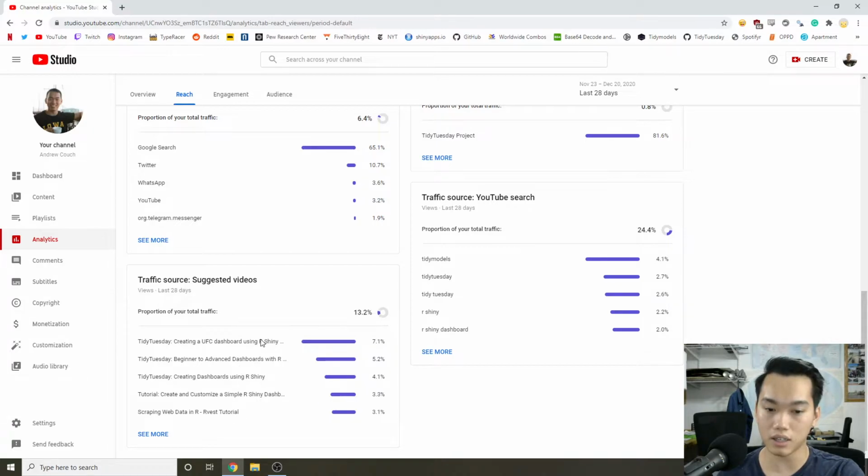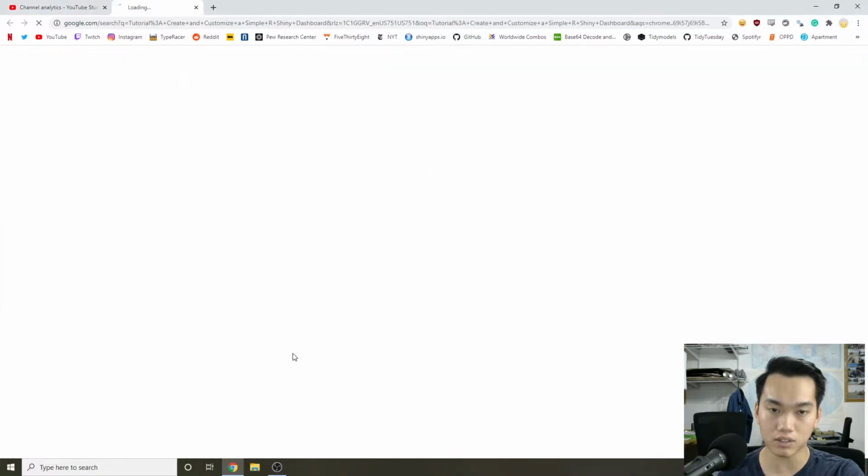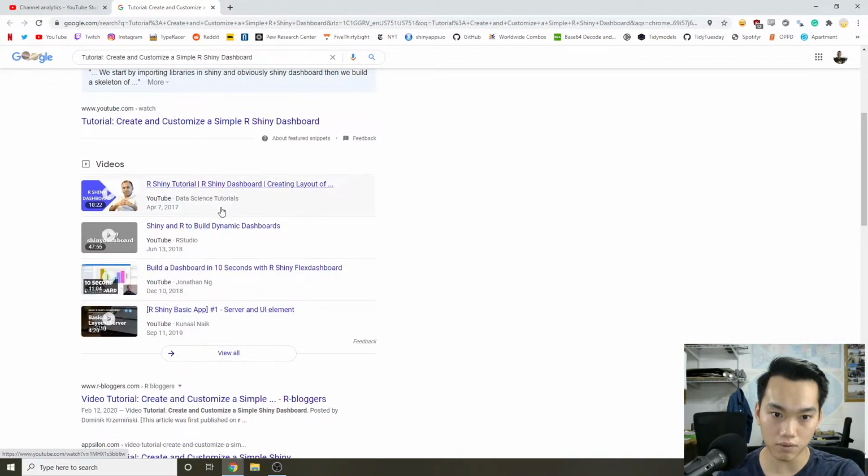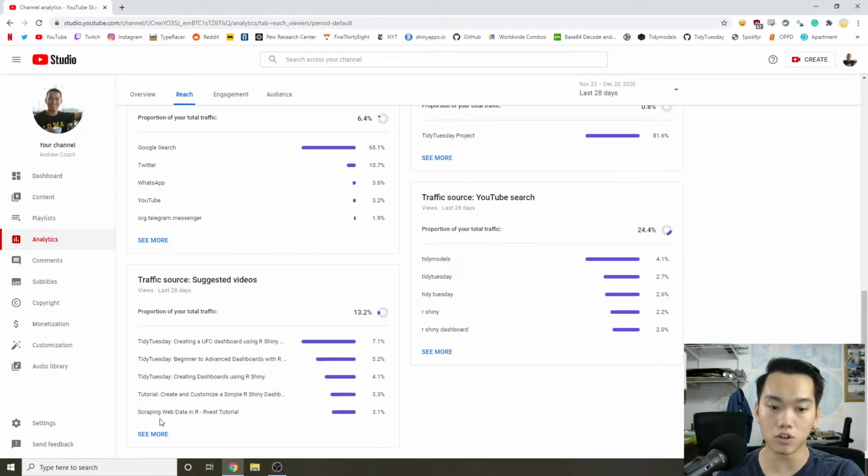So we can see that the suggested videos have a pattern of dashboards, right? So creating and customizing a simple R Shiny dashboard, etc. I don't think that's even my video. So YouTube is okay, it's being suggested off of data science tutorials. Cool, I guess that makes sense. So YouTube is definitely promoting more dashboard content, which could be leading towards an increase of views of my other videos. And then for YouTube search, we can actually see what the search terms are that relate to my videos.